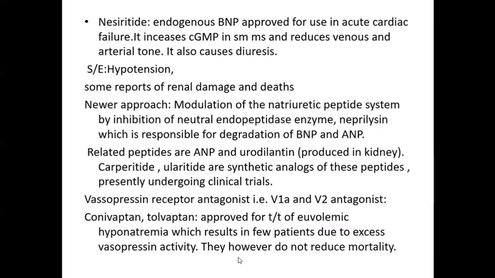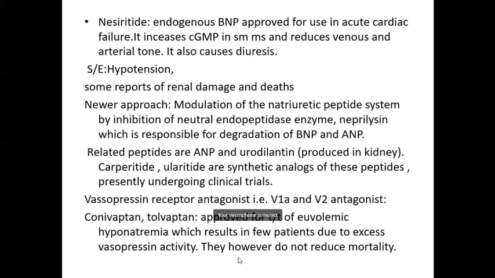Now we have covered all the important drugs. Since it is a newer drug, the brain natriuretic peptides have now found some new use. Recombinant brain natriuretic peptides like nesiritide are being tried by IV infusion to relieve dyspnea in refractory cases of heart failure.